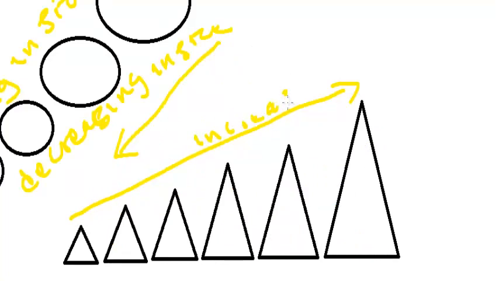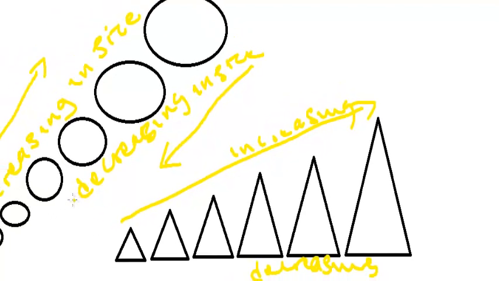Then from right to left, we can see that they are decreasing. So pictorially, this is what a sequence is. A sequence represents objects or symbols that occur in a particular pattern.